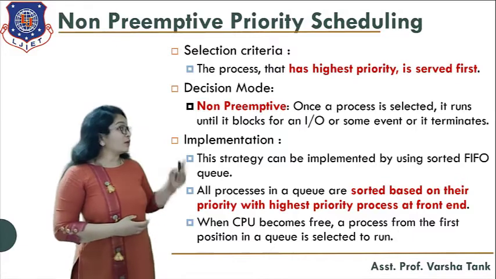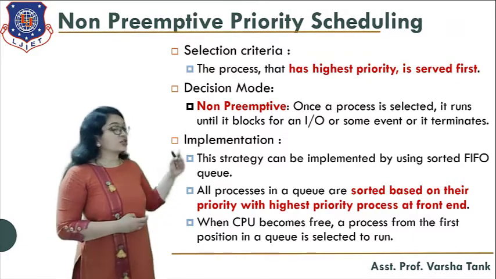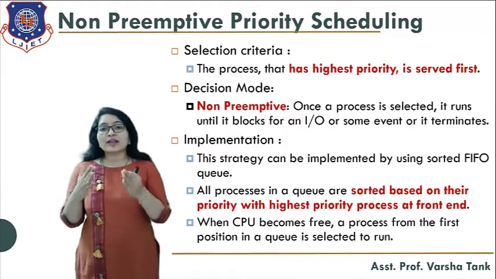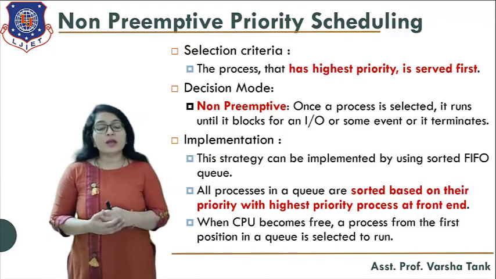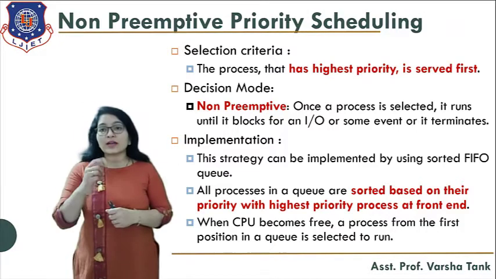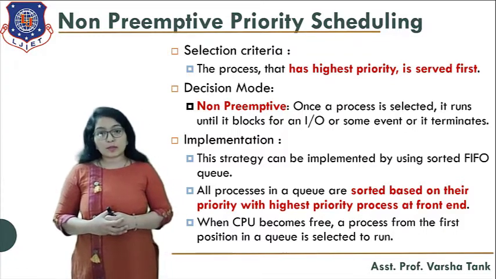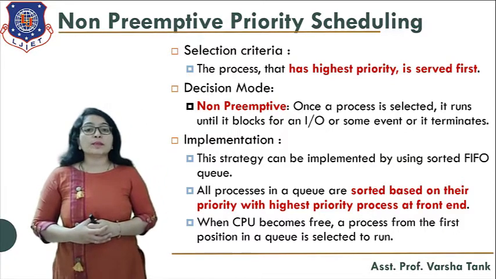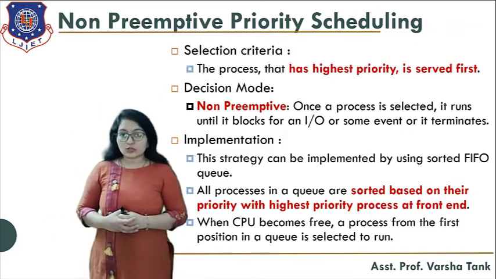Now, let's start with the non-preemptive priority scheduling. Here, the selection criteria: the process that has the highest priority will be served first. The decision mode here is non-preemptive. That means the process will not be preempted from the CPU until it completes its execution.